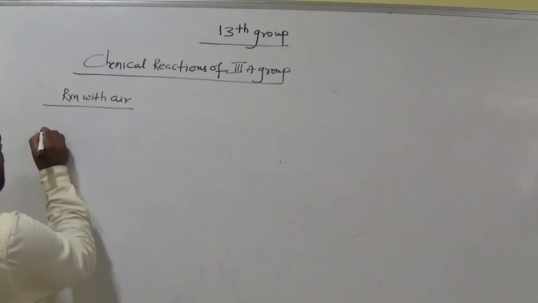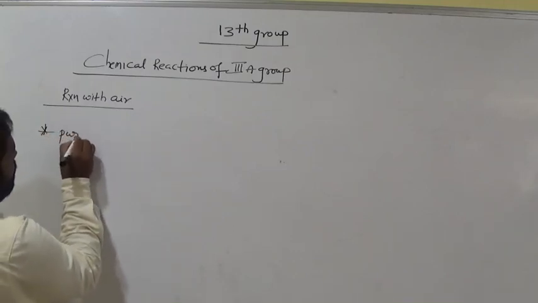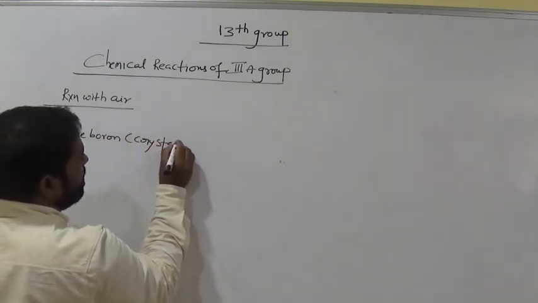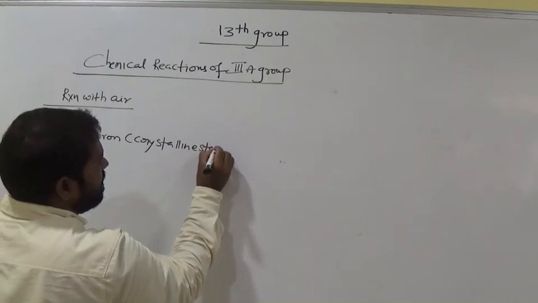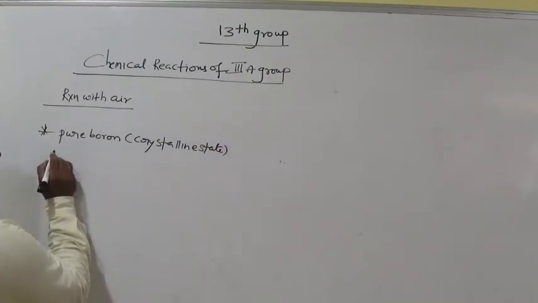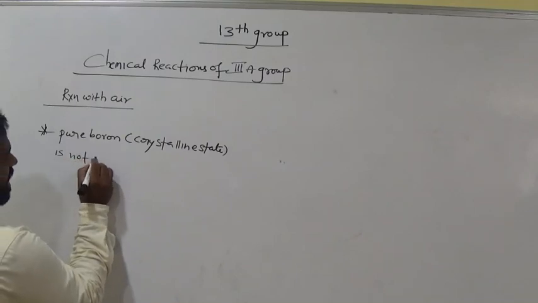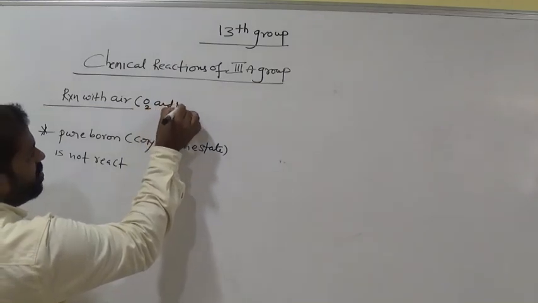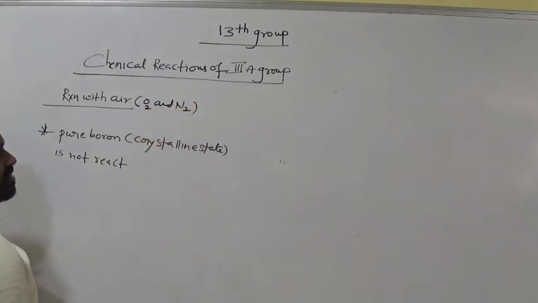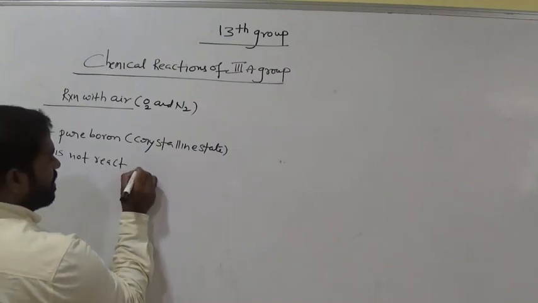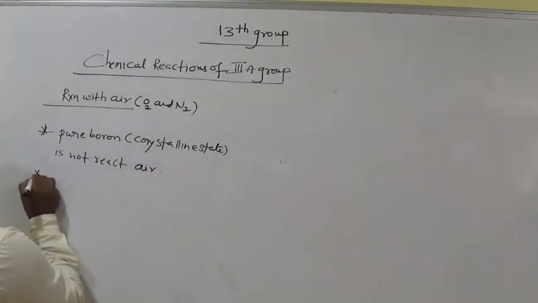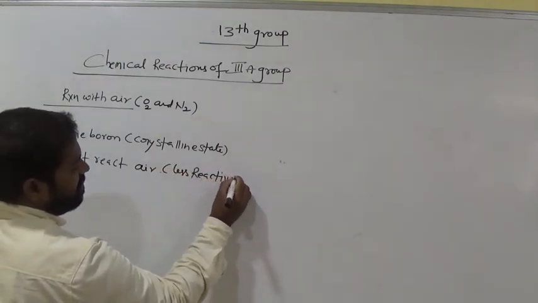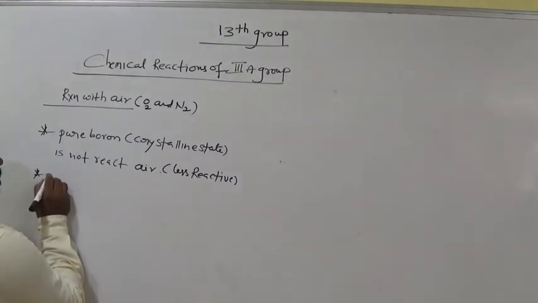Remember this: pure boron, that is boron in the crystalline state, does not react with air. In air we have O2 and also N2. So it does not react with air, or simply we call it less reactive. Is it clear?